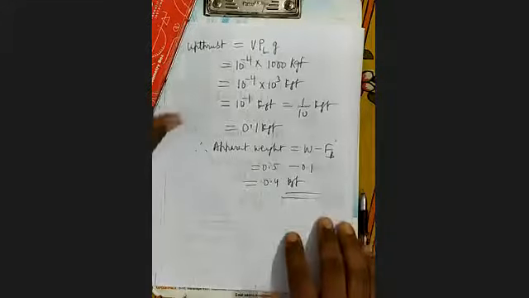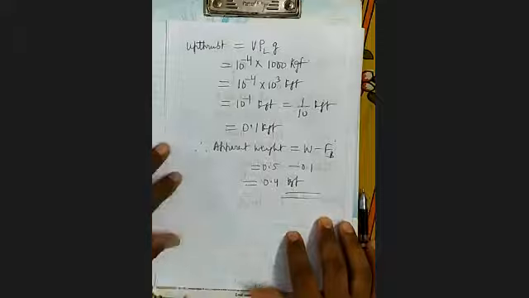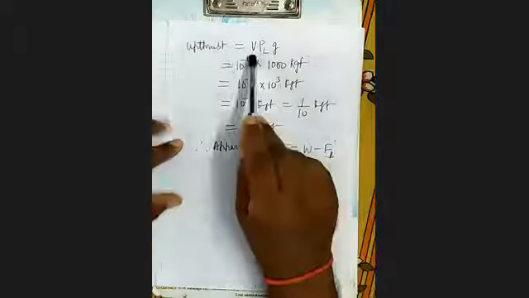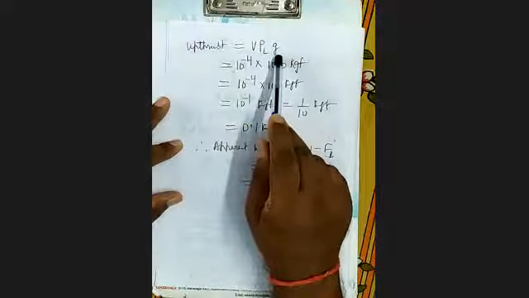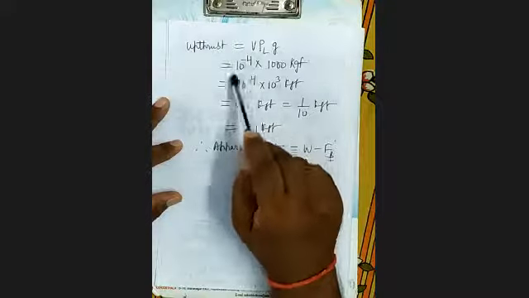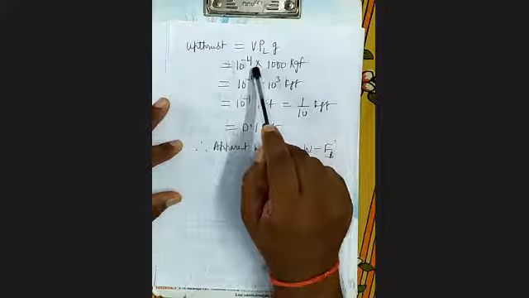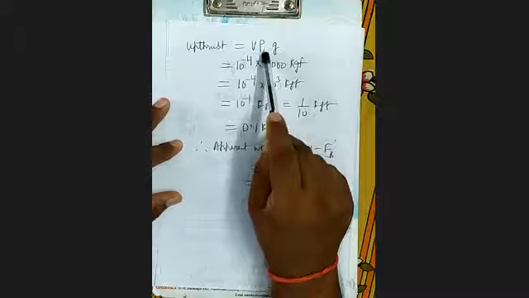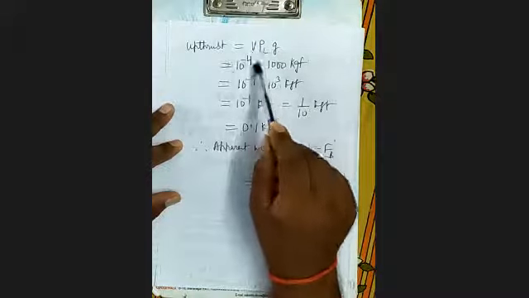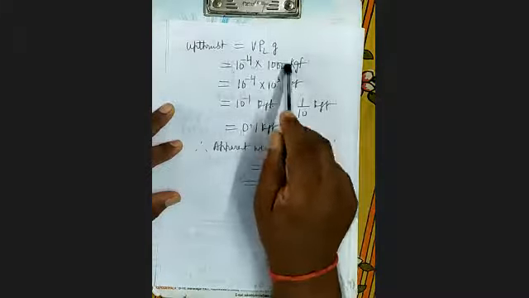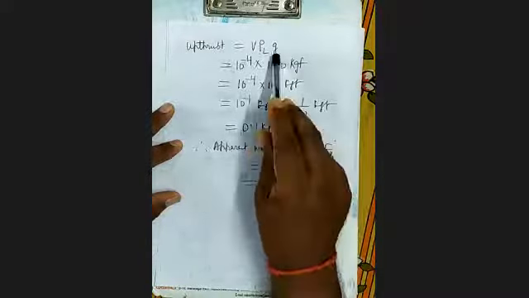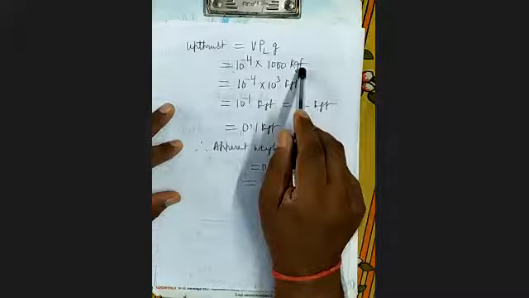So you can see here, upthrust equals V into rho L into g. V you have found, 10 to the power minus 4. Rho L means liquid की density. Liquid क्या है? Water, and its density is given 1000. Now in place of g you can write kgf.